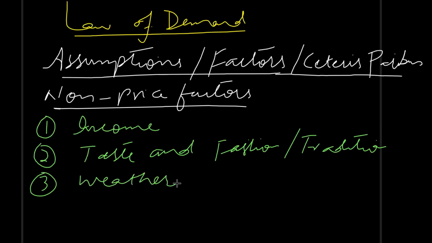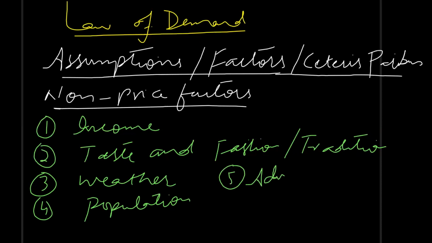Third factor is weather. It is again a really important factor that affects demand, and if weather changes, law of demand might not be applicable. Law of demand states that when prices are low, then quantity demand will rise. But in case, let's say, winter season arrives, then people will purchase more quantity of sweaters and jackets, even if their prices are high. And the fourth factor is population. It determines the number of consumers. High population means a greater number of consumers. Low population means a lesser number of consumers. If population increases, number of consumers will rise and demand will automatically rise despite high prices.